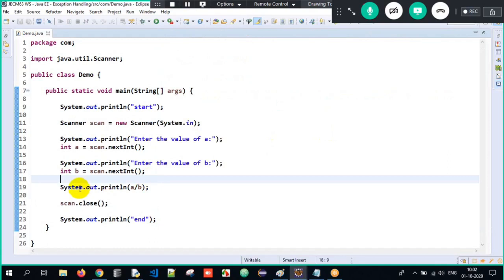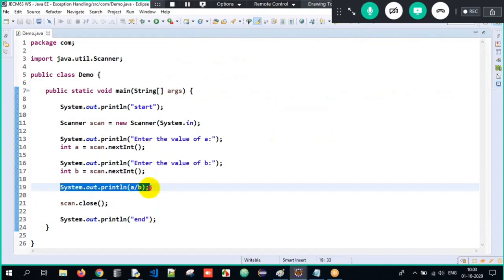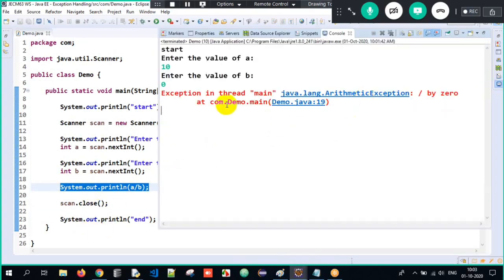So the exception is occurring in line number 19, where your program execution will stop and the below lines of code will not get executed at all. See here, end did not get executed. Why? Abrupt termination. As soon as an exception occurs, your program execution stops and the below instructions will not get executed, which is a huge problem here.